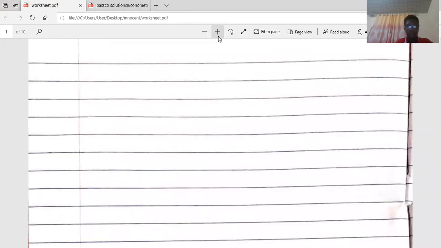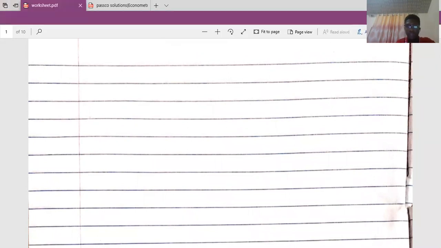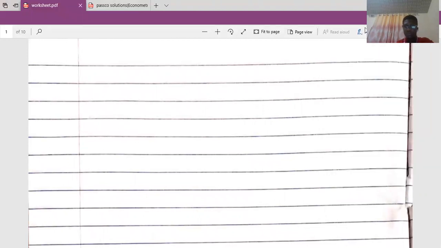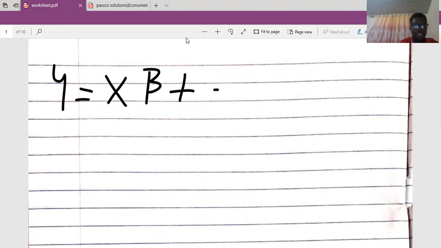We are given the model in this form: y equal to x beta plus e.